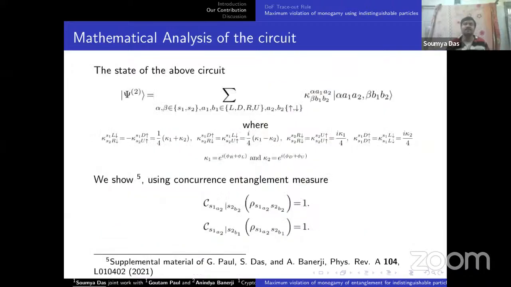So this is the state of the circuit, and we show that they are both maximally entangled. So this is the result. You can see this mathematical analysis in the supplementary material of this work.